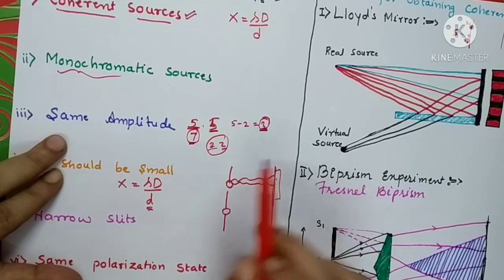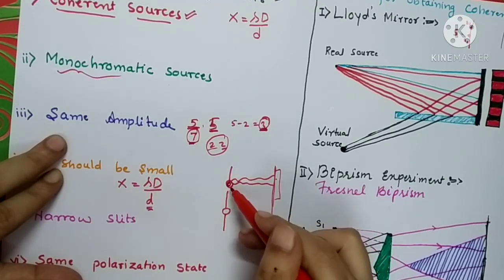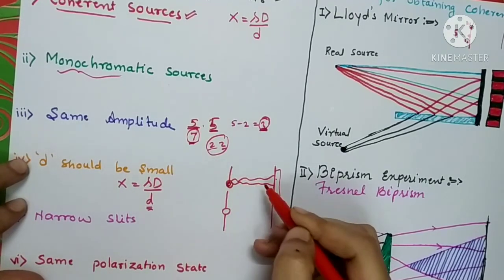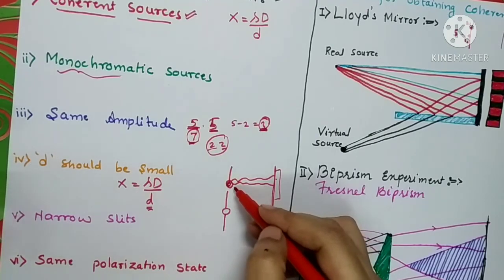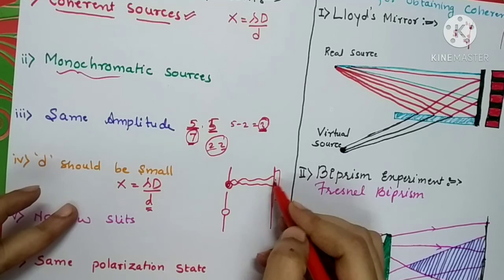So that is why, if the slits are narrow, they will emit a single wave, and there will be less chance of the two waves from the same source interfering with each other on the screen.